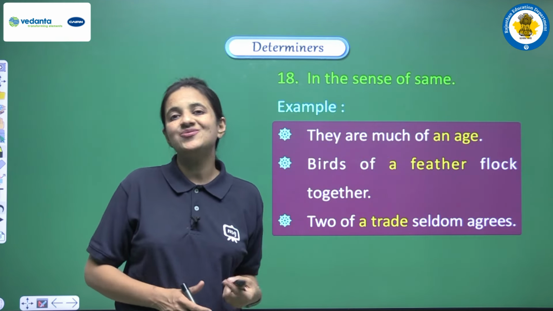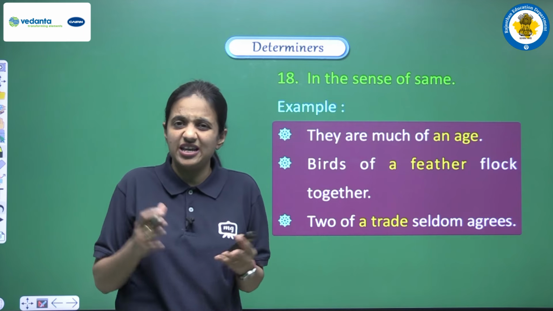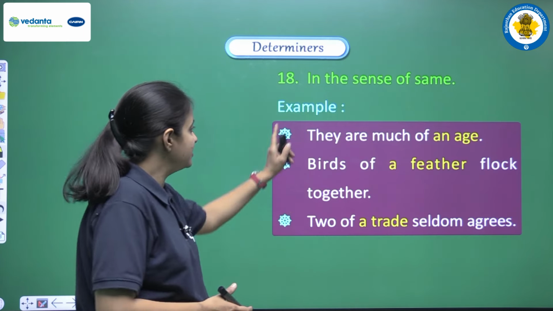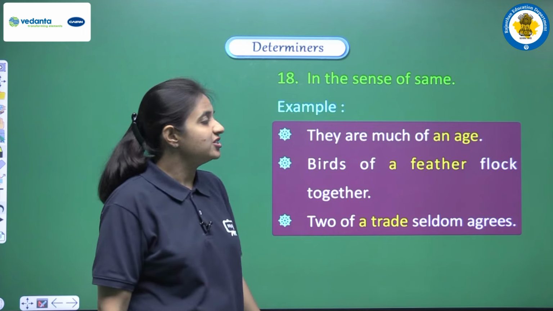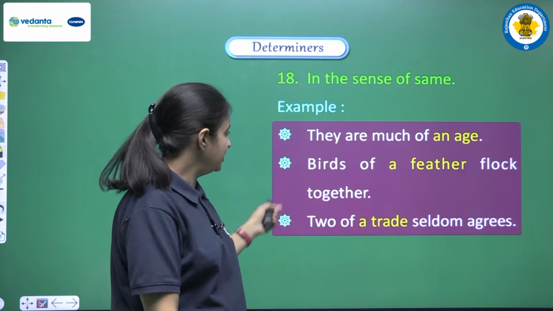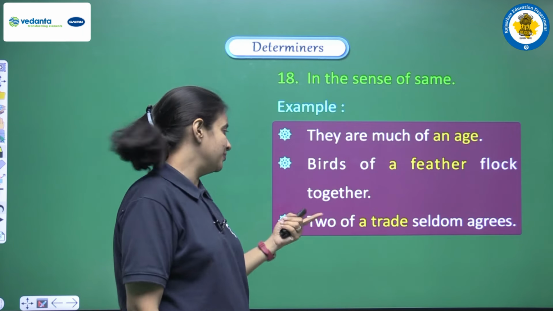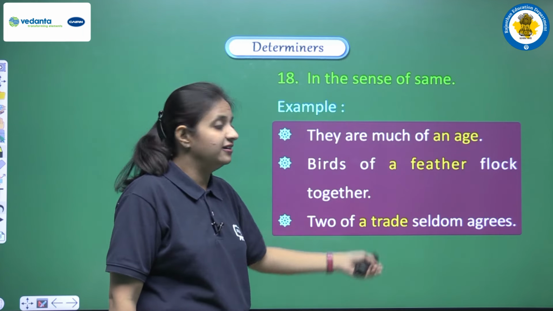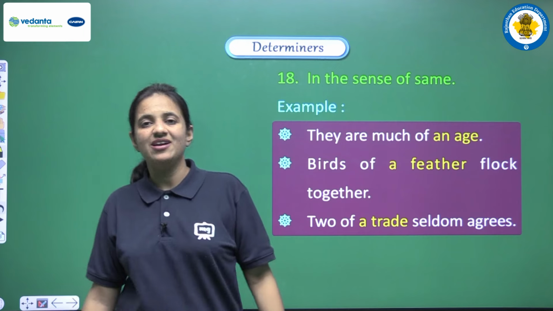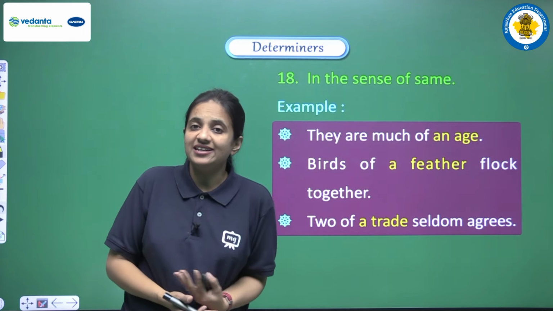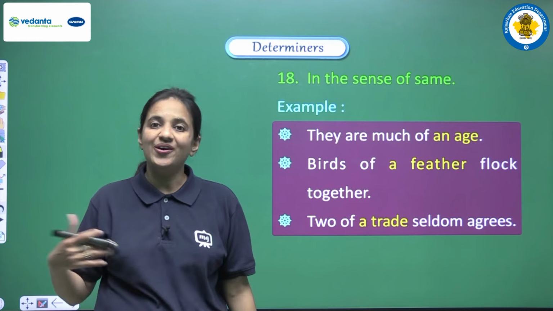Next is in the sense of same. If in the sentence we are having the sense, the meaning of sameness, likeness, then also we can use articles a or an. Let's see the examples. They are much of an age. Another example is birds of a feather flock together. One more, two of a trade seldom agree. So in this manner, when we are trying to show similarity, when we are trying to show likeness, then also we can use a or an.